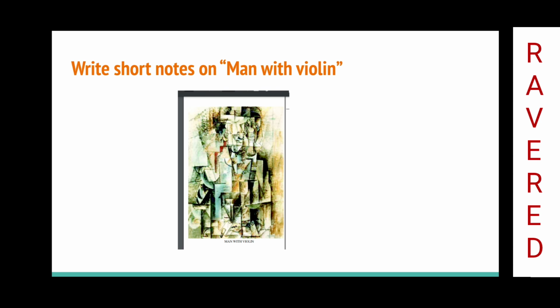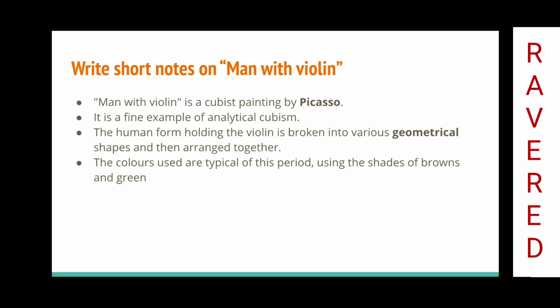Write short notes on Man with Violin. Man with Violin is a cubist painting by Picasso. It's a fine example of analytical cubism. The human form holding the violin is broken into various geometrical shapes and then arranged together. The colors used are typical of this period, using shades of browns and green.